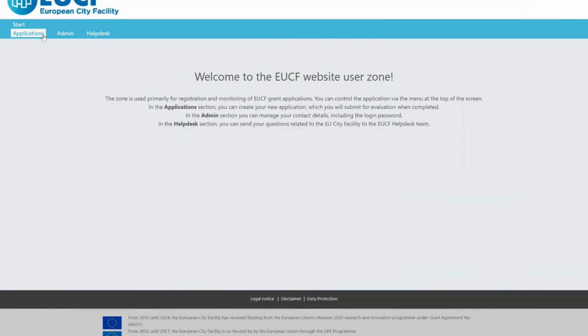The main window shows you 3 sections: Applications, Admin, and Helpdesk. In the Applications section, you can create and submit your new application that will be sent for evaluation to the EUCF team. In the Admin section, you can manage your contact details, including the login and password. By using the Helpdesk section, you can send your questions around your journey to the EUCF helpdesk team.